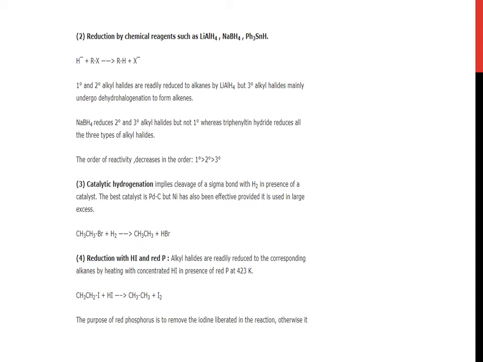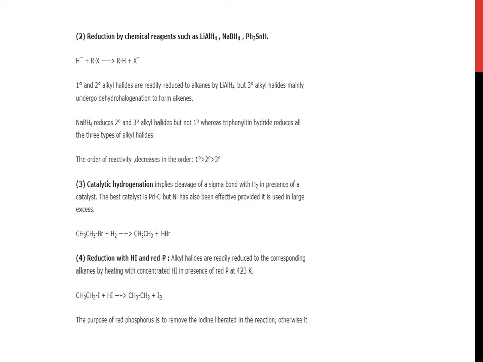Next is reduction by chemical reagents such as lithium aluminium hydride, sodium borohydride, triphenyl stannous hydride. It will give H negative and RX, which gives RH plus X negative.